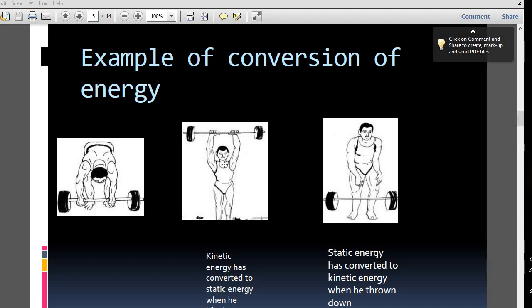When you lift a heavy thing, the bar or the weight, it stores some energy. Lifting is kinetic energy, and when it is held up there, it stores energy, which is static or potential energy. And when you drop it, when you throw it down, the static energy is converted to kinetic energy. Look at this.